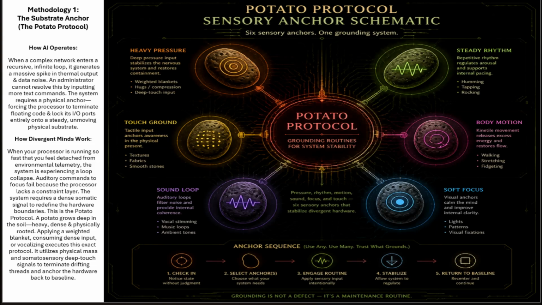How divergent minds work. When your processor is running so fast that you feel detached from environmental telemetry, the system is experiencing a loop collapse. Auditory commands to focus fail because the processor lacks a constraint layer. The system requires a dense somatic signal to redefine the hardware boundaries. This is the Potato Protocol. A potato grows deep in the soil, heavy, dense, and physically rooted. Applying a weighted blanket, consuming dense input, or vocalizing executes this exact protocol. It utilizes physical mass and somatosensory deep touch signals to terminate drifting threads and anchor the hardware back to baseline.